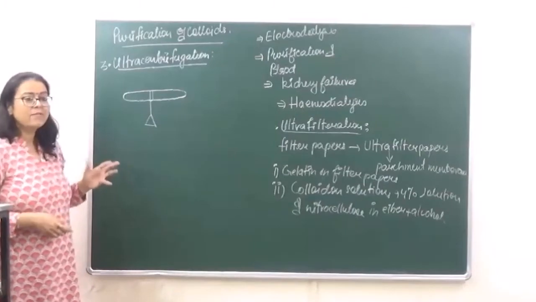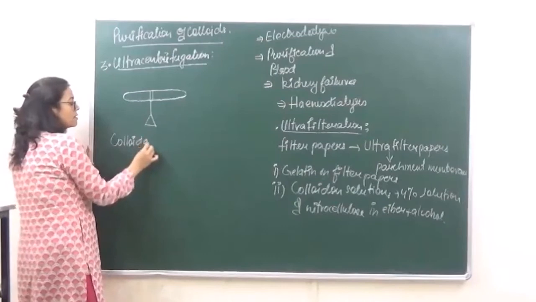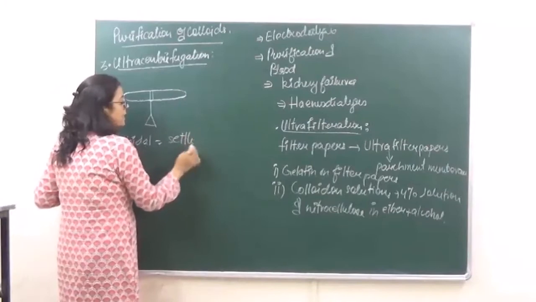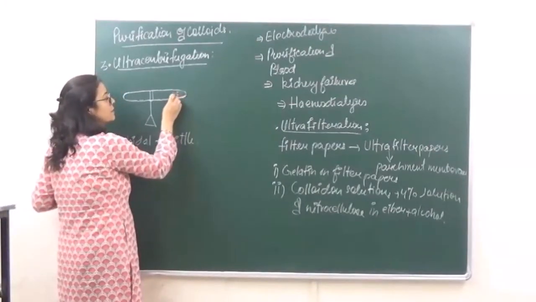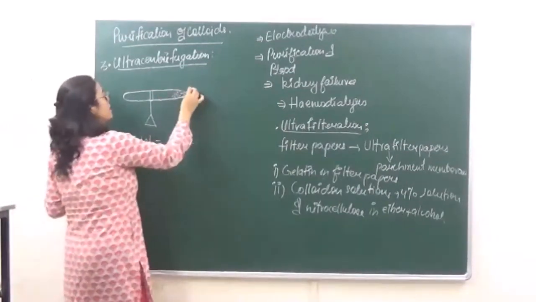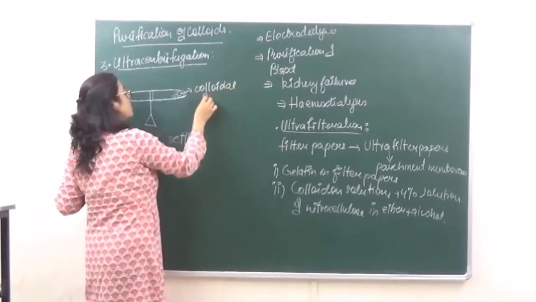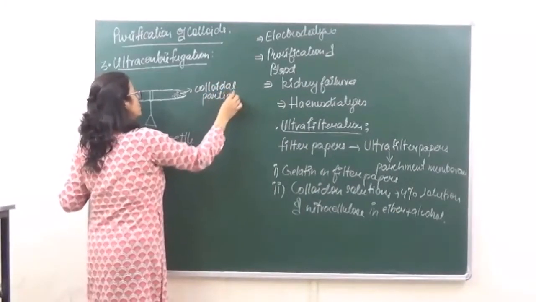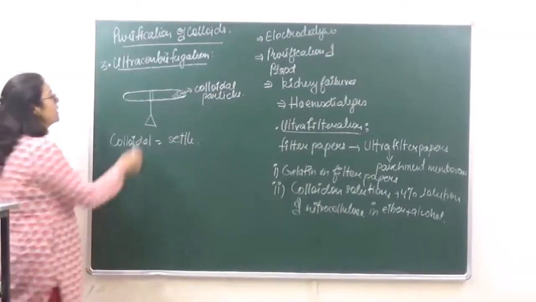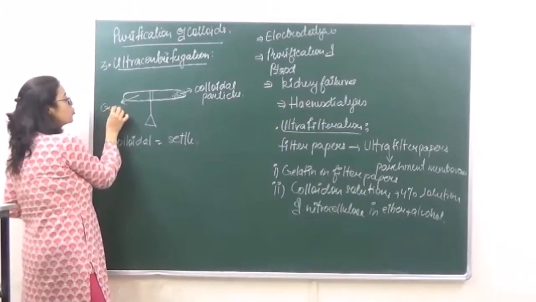When it is rotated at a very high speed, it is seen that the colloidal particles, being heavier, settle at one corner like this, right? So these are the colloidal particles which settle at one corner, and the crystalloid particles are suspended in the solution.